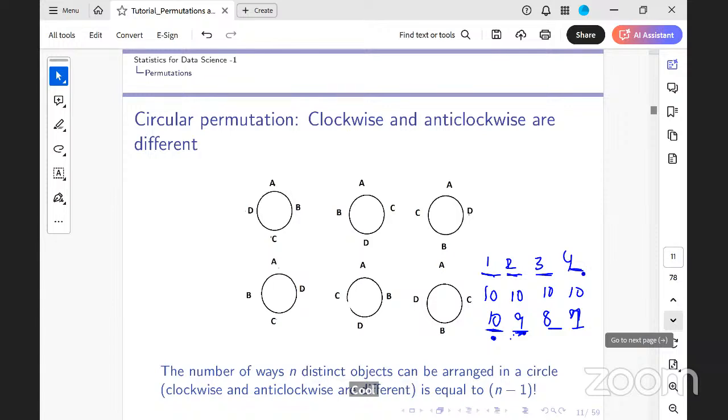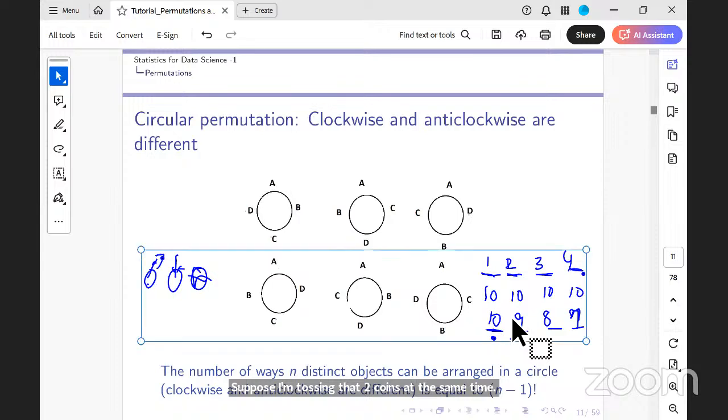And again, there could be problems where I am choosing balls from 2 buckets. I choose a ball from the first bucket, note its color, replace it, and then choose a ball from the second bucket. So this is a non-simultaneous way of doing it. You'll have problems of this kind also, right? Suppose I'm tossing two coins at the same time. That is again simultaneously doing it. Is that clear? Okay.